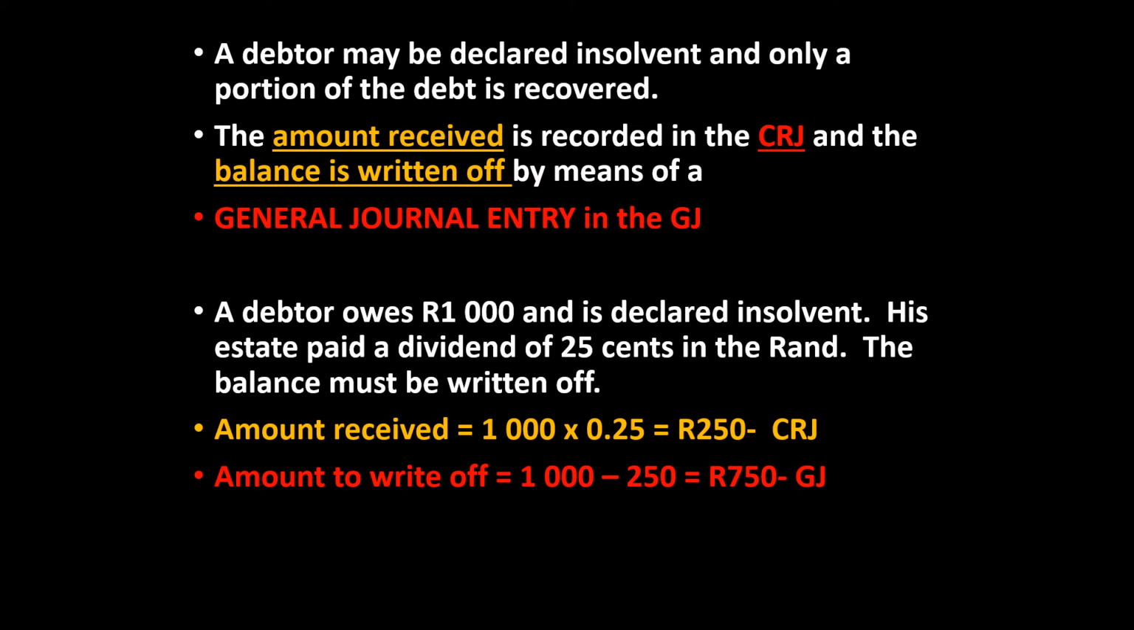In both cases, the CRJ entry and the general journal entry, the debtor's control is decreasing as well as the debtor's account in the debtor's ledger. In the case of the 250 Rand, our bank is increasing. So we'll debit bank and credit debtor's control. In the case of the 750 Rand, our bad debts are increasing. So we debit bad debts and credit debtor's control as well as the debtor's account in the debtor's ledger.